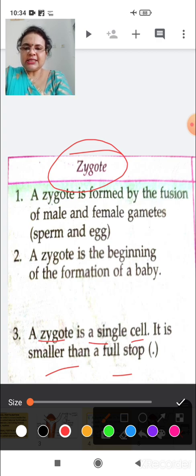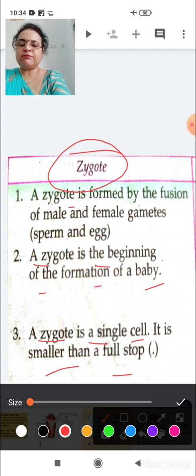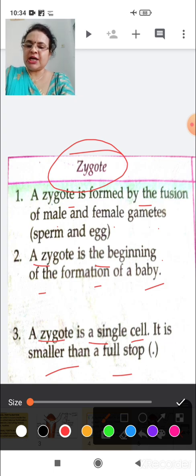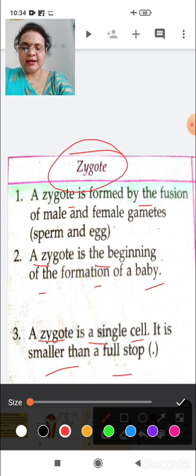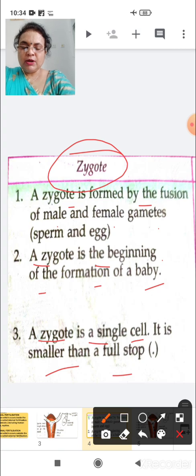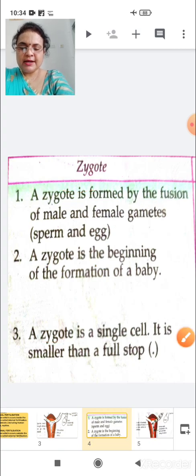See children, such a small life starts like this. Okay? A zygote is the beginning of the formation of a baby. It's a start. Okay? And now you all know that a zygote is formed by the fusion of male and female gametes, which are sperm and egg. Okay? Now let's come to the next step.